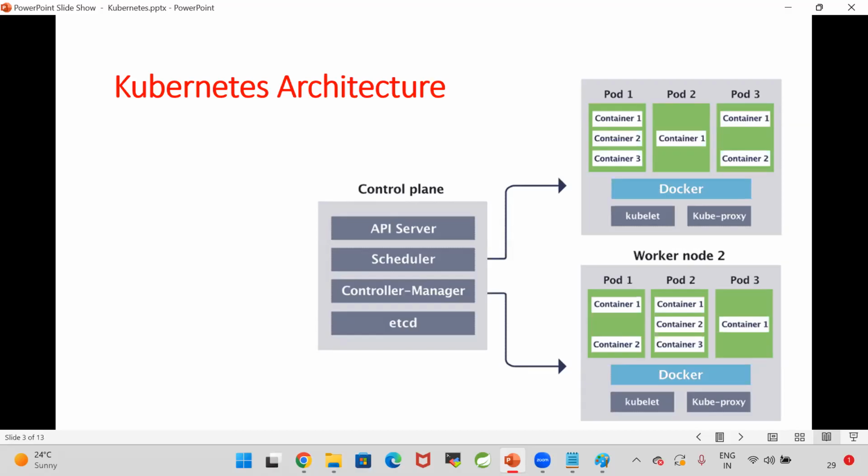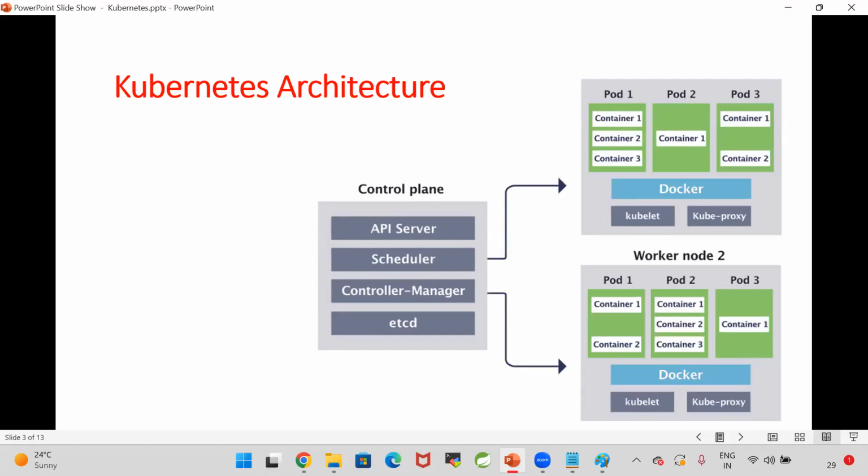The scheduler will talk to the first worker node's kubelet. Hey kubelet, do you have any containers? How much space is free for you? Can I create a container in the worker node? Like that, the scheduler will talk to the kubelets and identify the node information. Which node is free, then the scheduler is going to schedule our container creation on that particular node. The scheduler will tell the controller manager, hey controller manager, go and create this pod in the first worker node. Then the controller manager will give the request to the worker node to create the container.